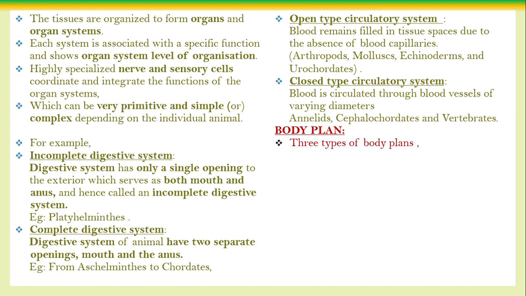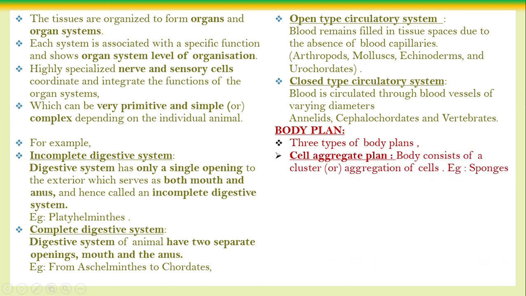There are three kinds of body plan. One is the cell aggregate plan, where the body of the animal consists of a cluster or aggregation of cells. The body of the animal is made up of many cells, all aggregated together, and each one does a separate job. That is called the sponges.